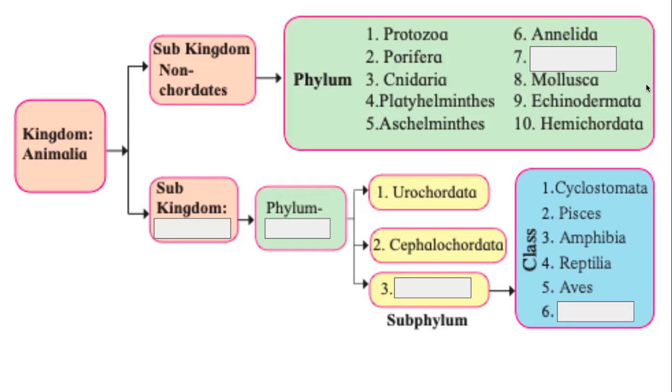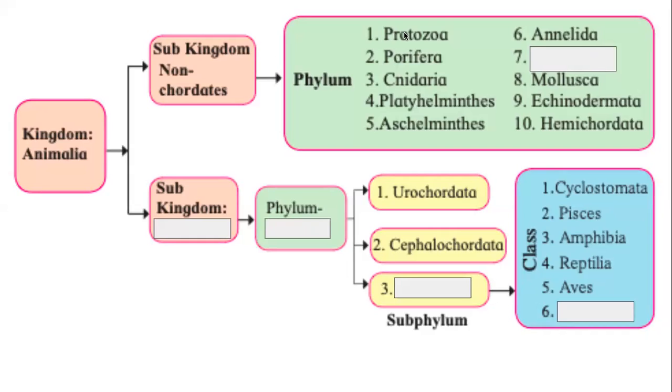Based on that, the kingdom of animals is subdivided into two subkingdoms. The subkingdom of non-chordates is divided into 10 phyla. The other subkingdom, I don't remember what the name is, has only one phylum, whose name I don't remember, divided into 3 subphyla: Urochordata, Cephalochordata, and something else. And the third subphylum is divided into 6 classes: Cyclostomata, Pisces, Amphibia, Reptilia, Aves, and something else.